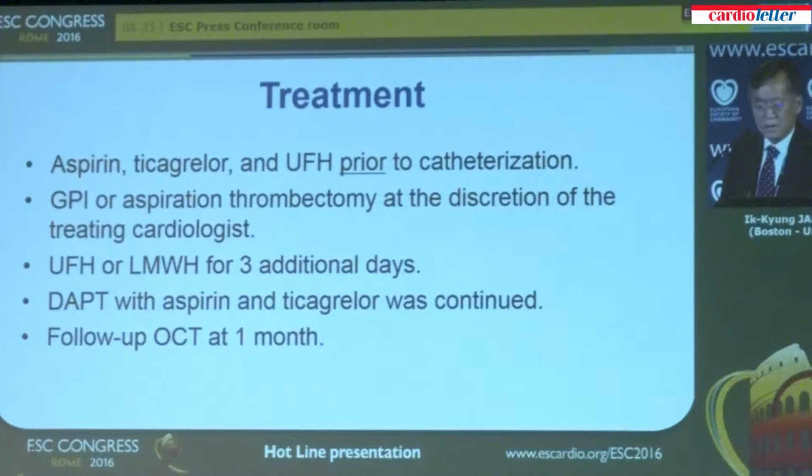Glycoprotein 2B3 inhibitor and aspiration thrombectomy were at the discretion of the treating cardiologist, and heparin was continued for 3 additional days. The combination of aspirin and ticagrelor was continued until the follow-up study, and OCT was repeated after 1 month.